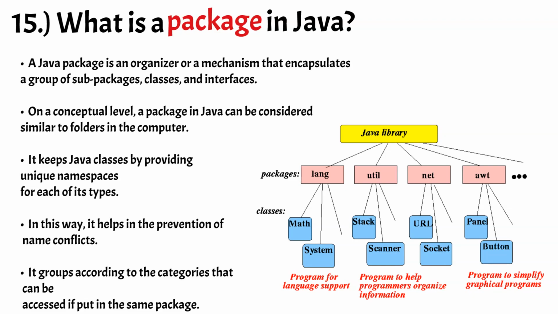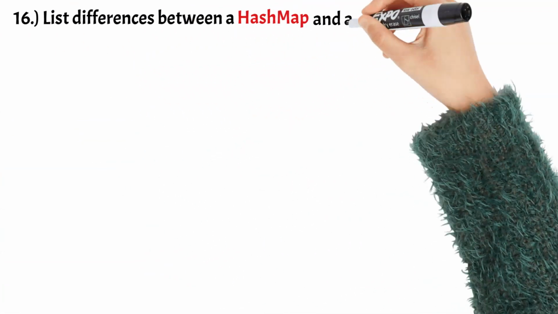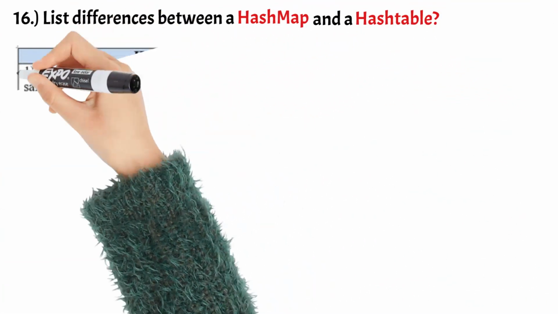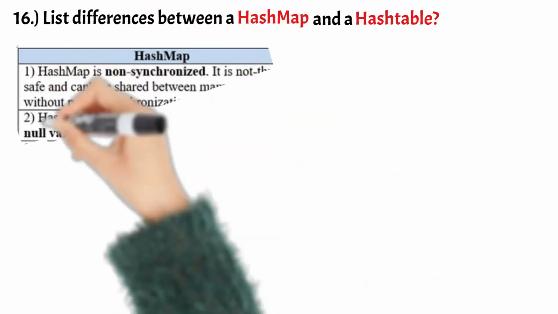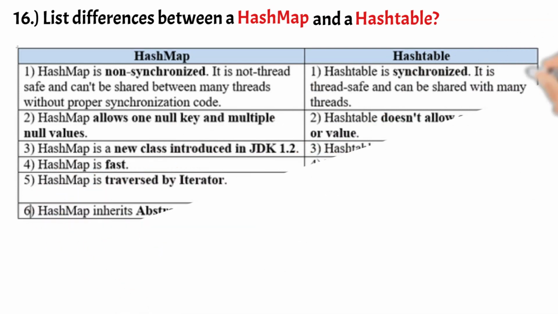Number 16. What is the main difference between a HashMap and a hashtable? A HashMap is non-synchronized while a hashtable is synchronized. A HashMap is not thread-safe and cannot be shared between many threads, unlike the hashtable.